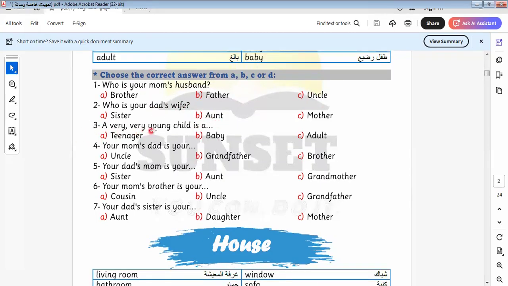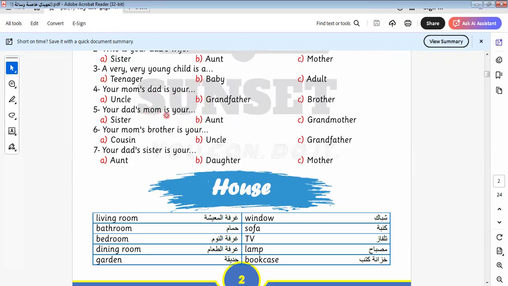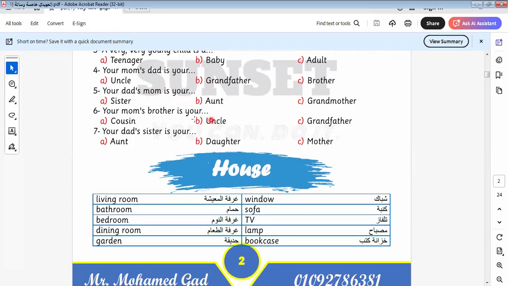A very, very young child: is it adult, teenager, or baby? It will be baby. My mom's dad is your grandfather. My dad's mom is called grandmother. My mom's brother is called uncle. My dad's sister is aunt.